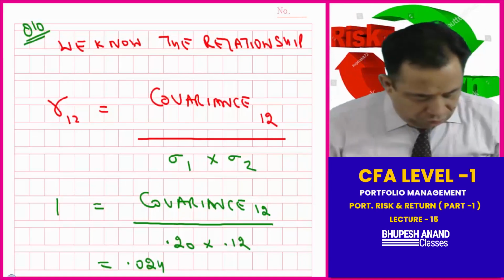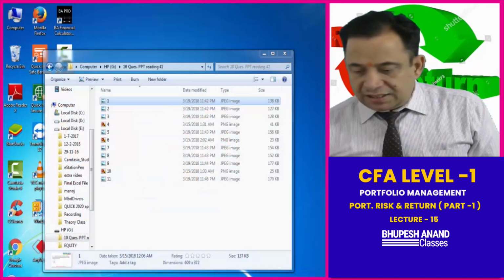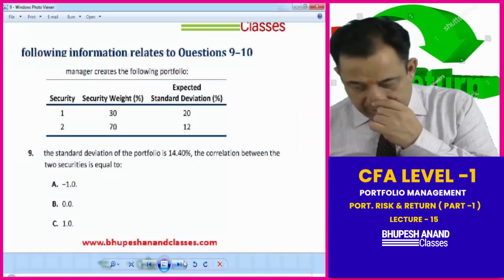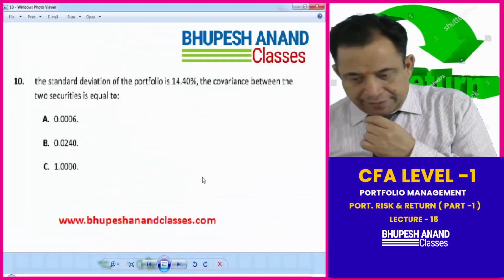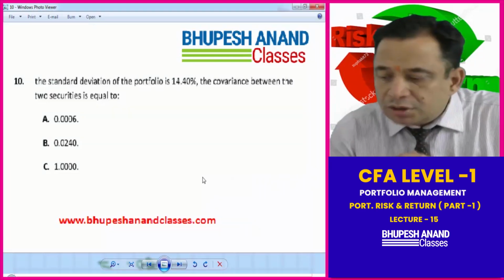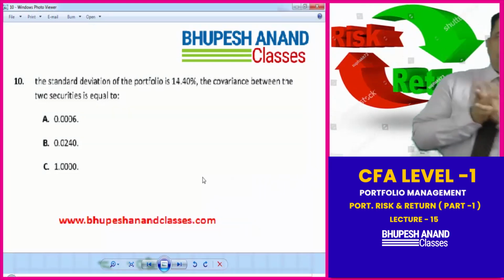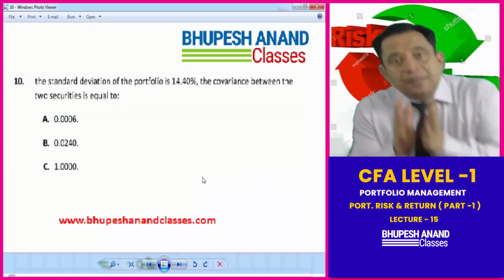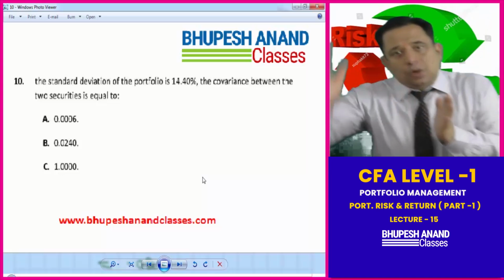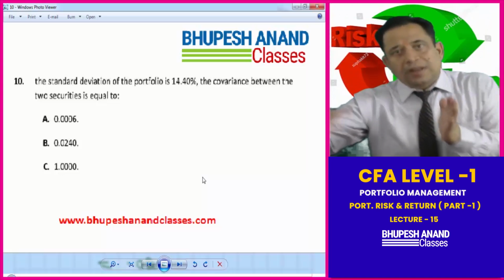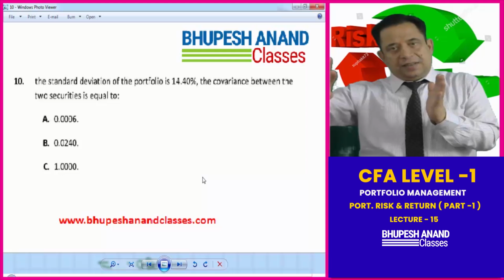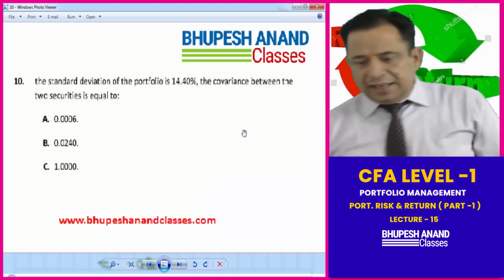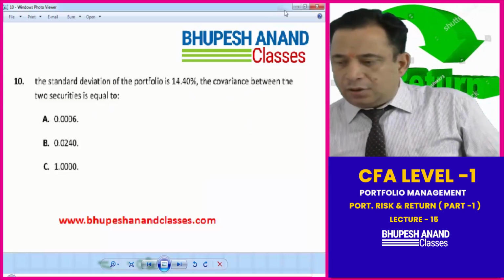And the last question of today's lecture is question number 10. Just see question number 10, and then we will move to the next lecture. The standard deviation of a portfolio is given; what is the covariance between the two securities? Very easy. We are given the standard deviation. We can calculate correlation, or we can also calculate covariance. That is very easy. So just see how I have calculated the covariance.